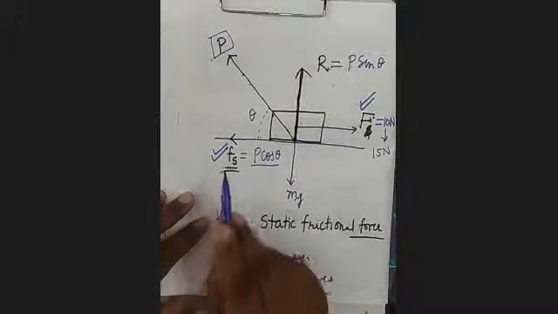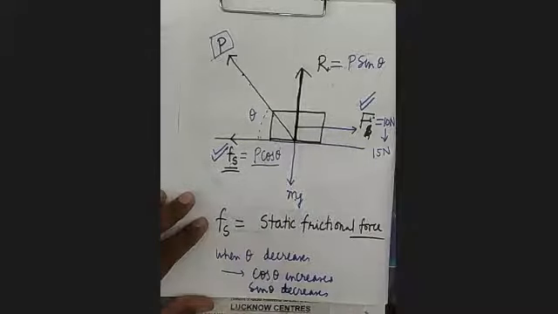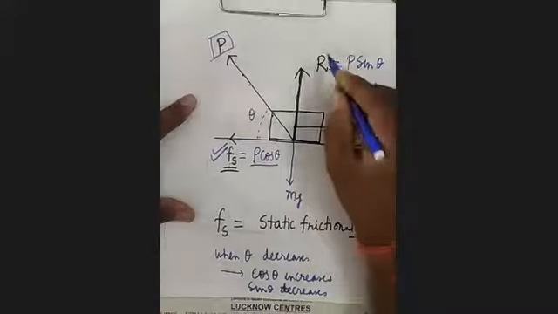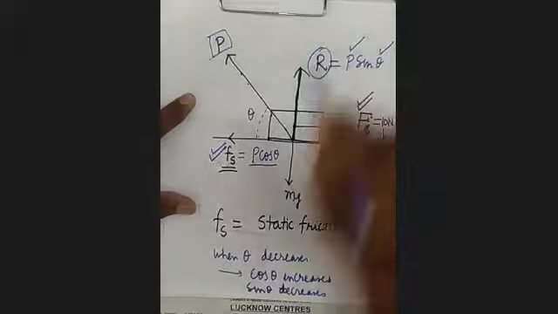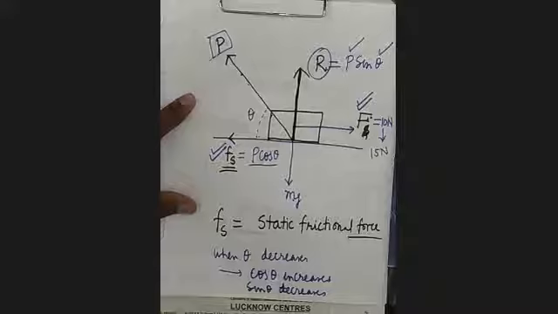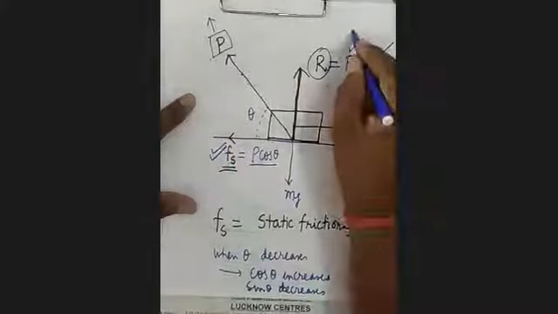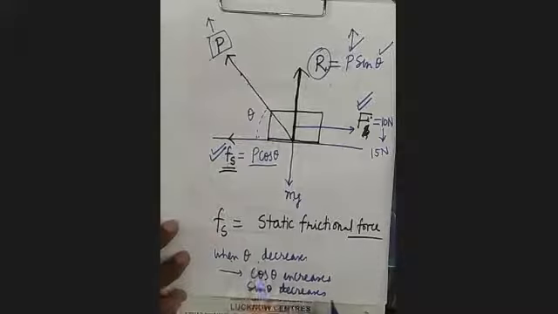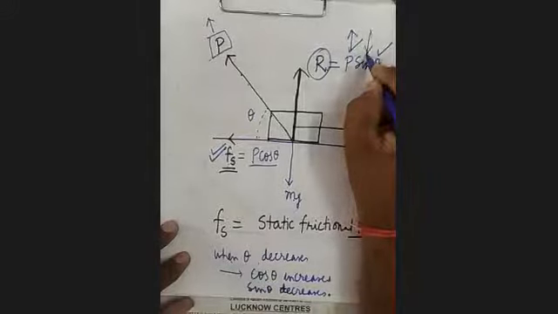So we can say that the static frictional force is self-adjusting in magnitude as well as in direction. But what will happen to this R? Though P is changing, theta is changing, R will remain the same. And why will it remain the same? Here P has increased in magnitude. But what will happen to theta? Theta is decreasing, therefore sin theta is decreasing. It's clear?